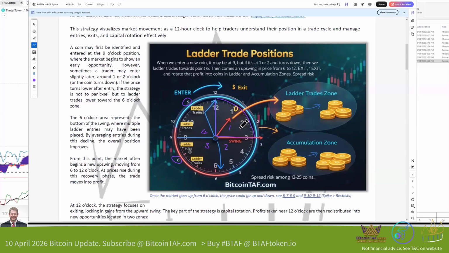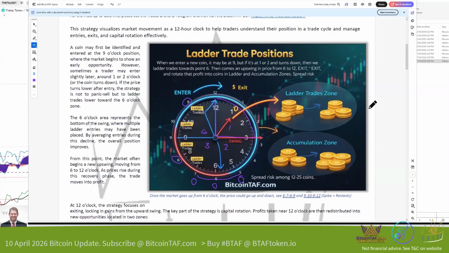So let's say, for example, if you are in a coin now, most of the coins that you are in now are sitting between 5, 6, and 7. Am I right? This means they're at the bottom. They're at the bottom of the clock. So they're just about to go to the upside. A coin like Fetch has broken out. A coin like AXS is sitting there at 7.